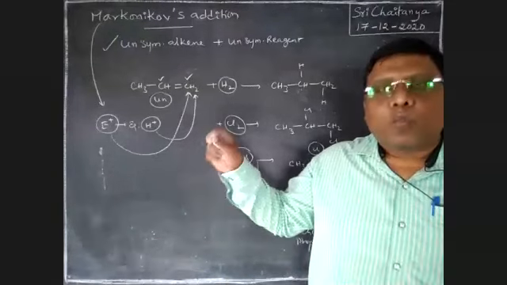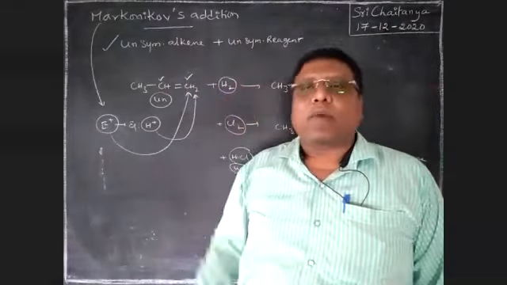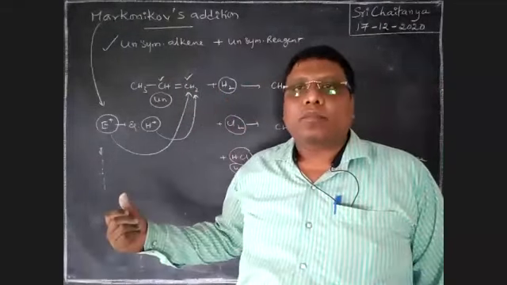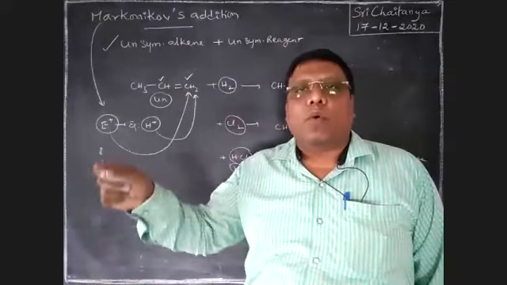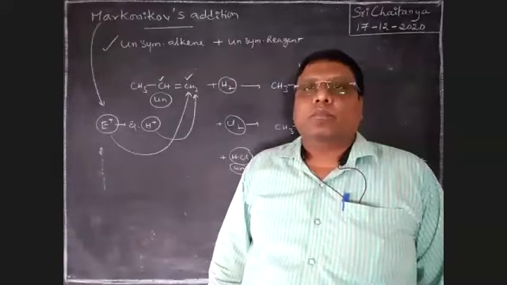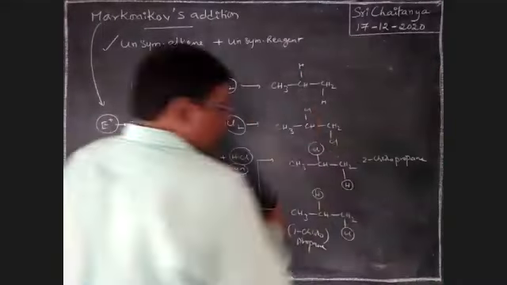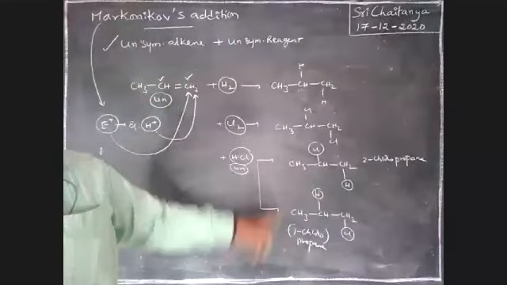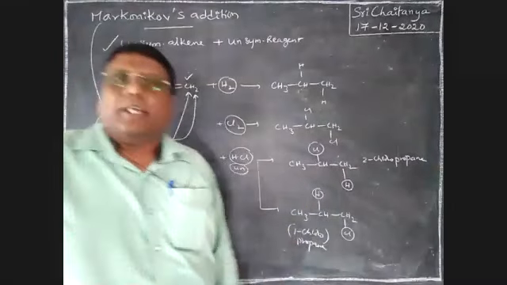This was given by Markovnikov based on a large number of observations, and this rule is called the Markovnikov rule. As per that, the electrophile added to the double bonded carbon having more hydrogens gives the more predominant product. Now tell me your answer, boys. Among these two products, which is more predominant, which is less predominant, which is the major product, which is the minor product?